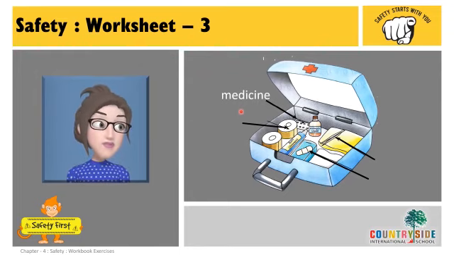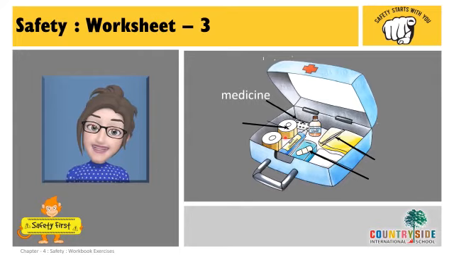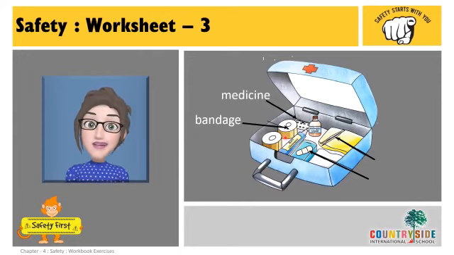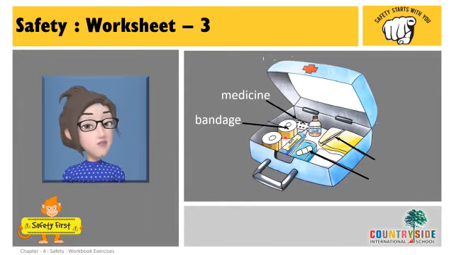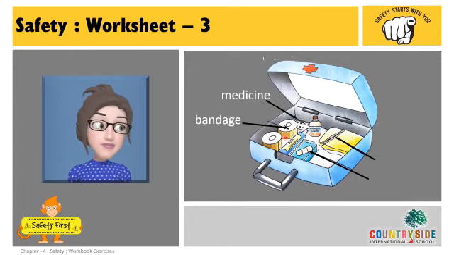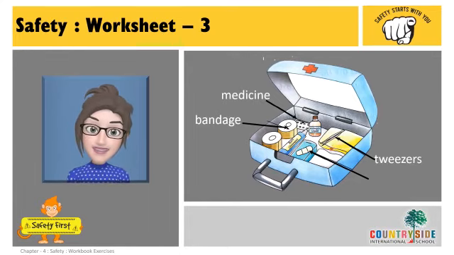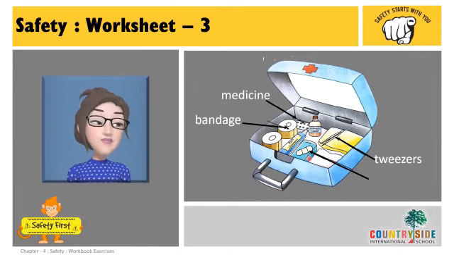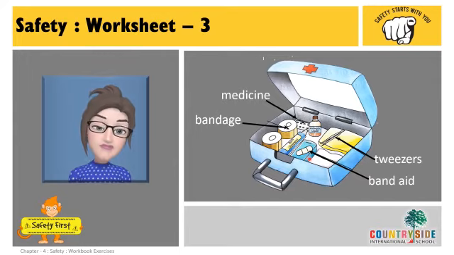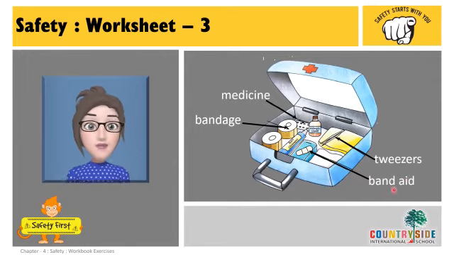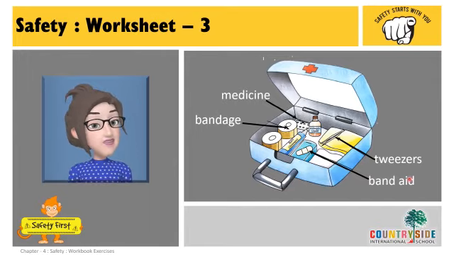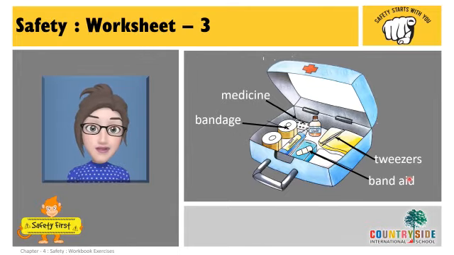Then what is this? Band-aid. I showed you the band-aid, right? When you get hurt, you tie a band-aid around it. Then tweezers. Tweezers are used to pick up small things. Band-aid. When you have a small scratch, we apply a band-aid. Everybody has a band-aid at their place, right?